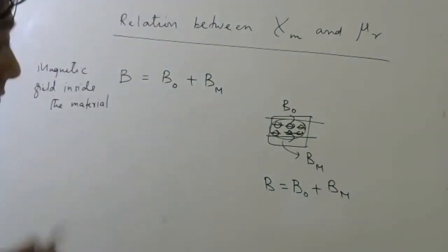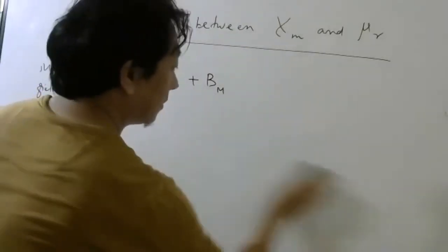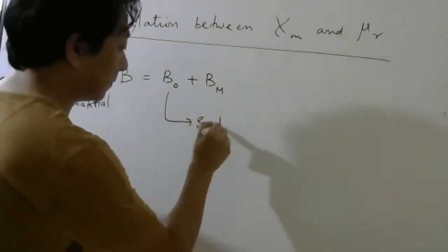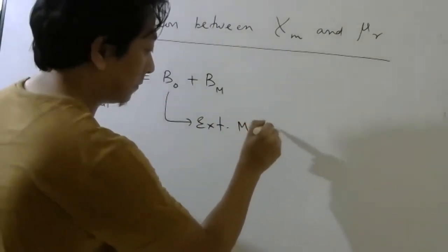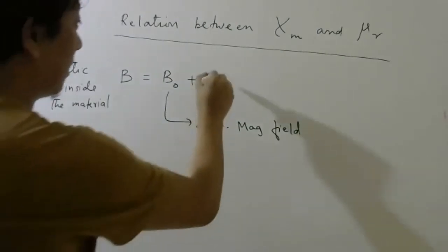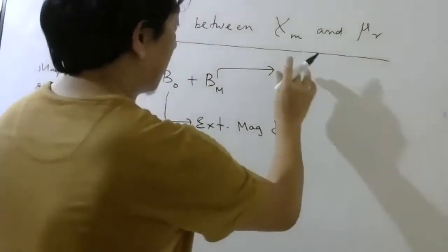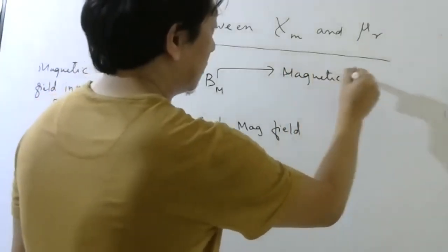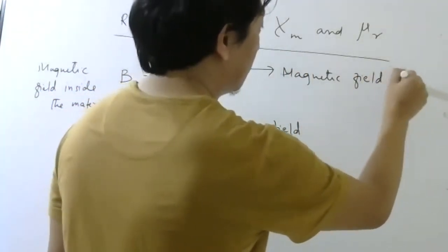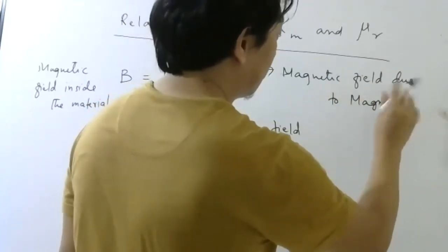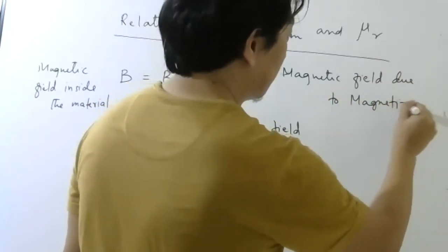Okay? So this is your external magnetic field. In the exam, please write the full spelling. And this is the magnetic field due to magnetization.